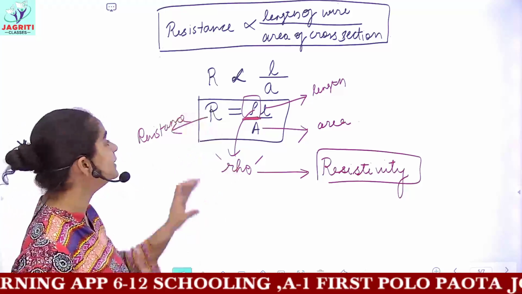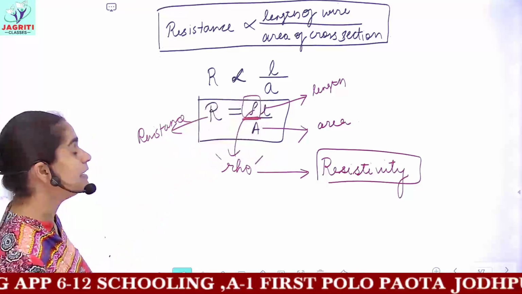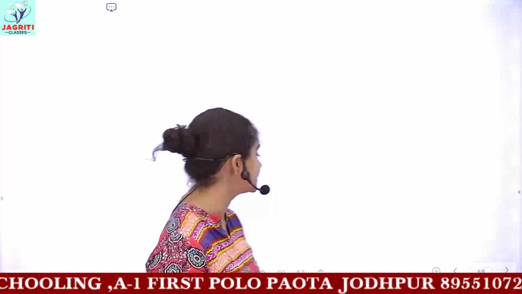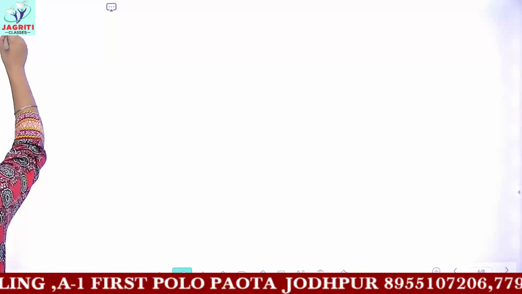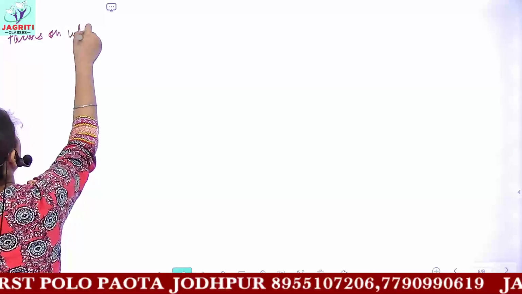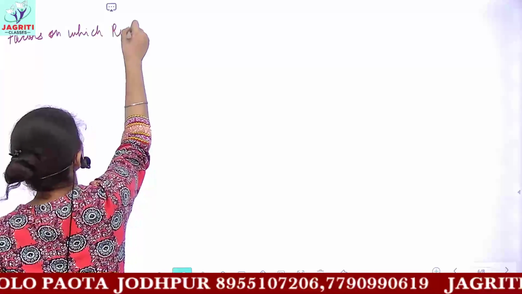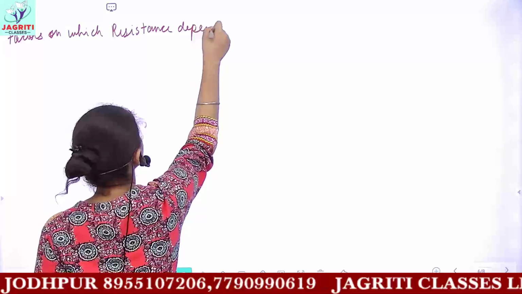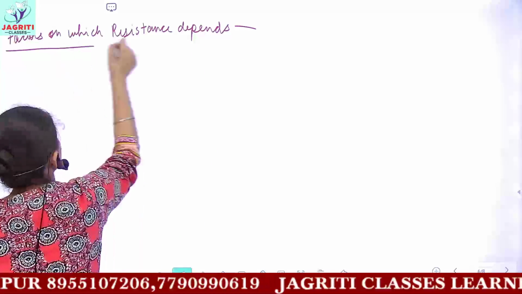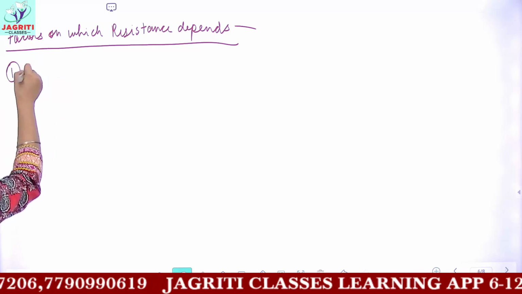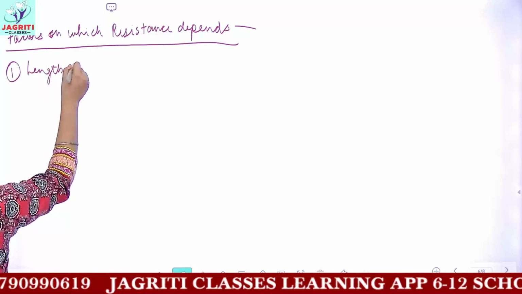First, this is the formula of resistance, and now we will be dealing with the factors on which resistance depends. So the topic is factors on which the resistance depends. You have to remember 2 to 3 factors. The first factor would be the length of wire.